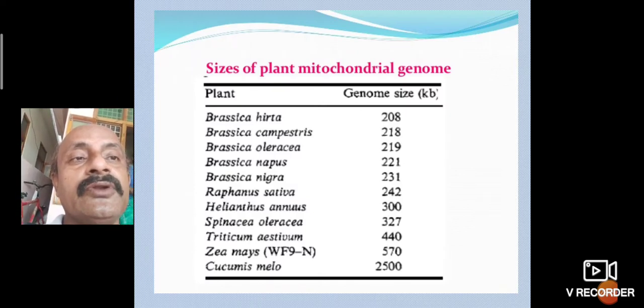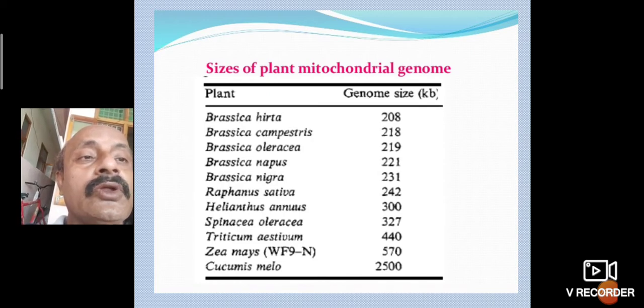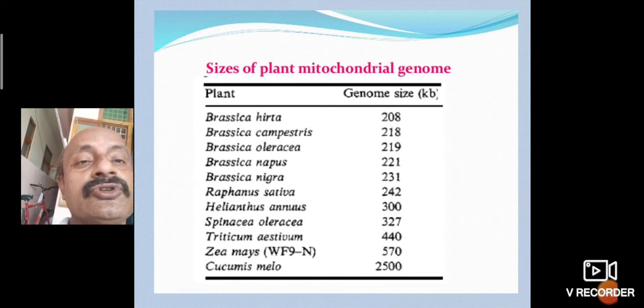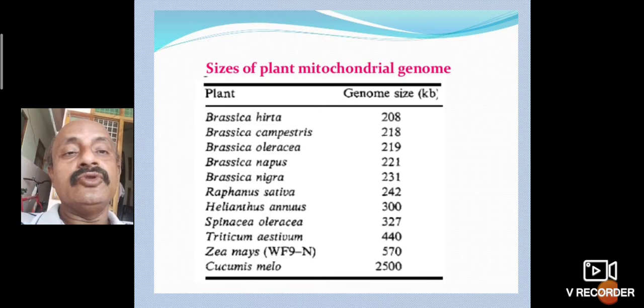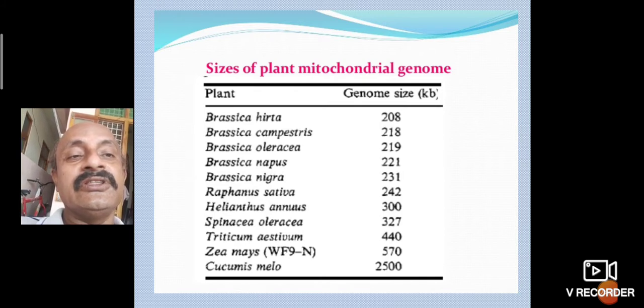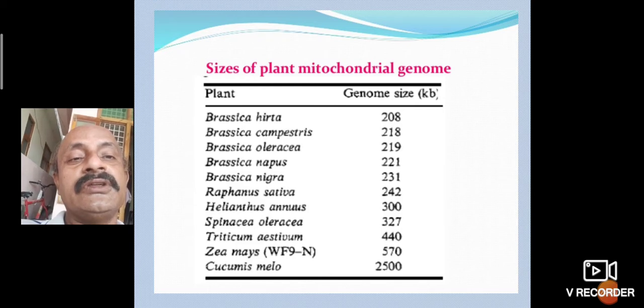The size of plant mitochondrial genomes differs between species: Brassica nigra 231 kilobases, Raphanus sativus 242, Helianthus annuus 300, Spinacia oleracea 327, Triticum aestivum 440, Zea mays 570, and Cucumis melo 2500 kilobases.